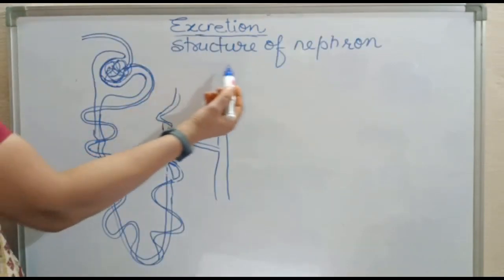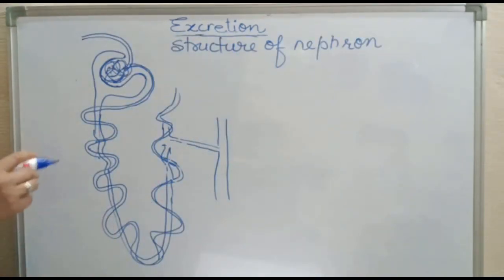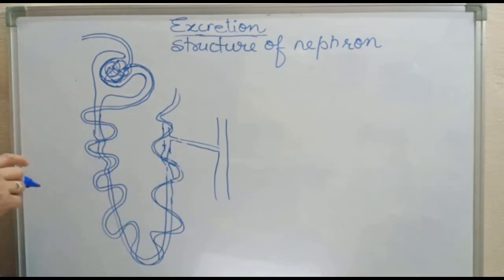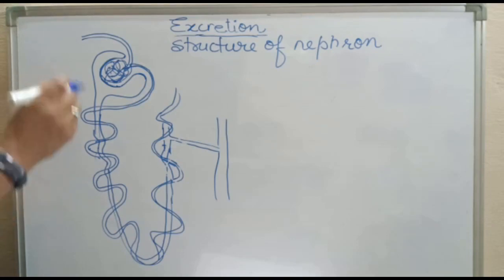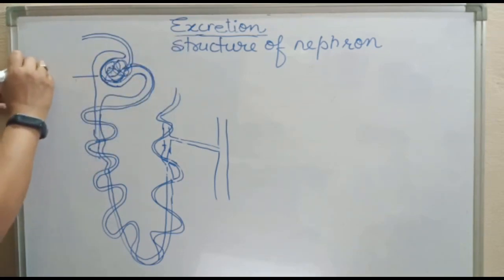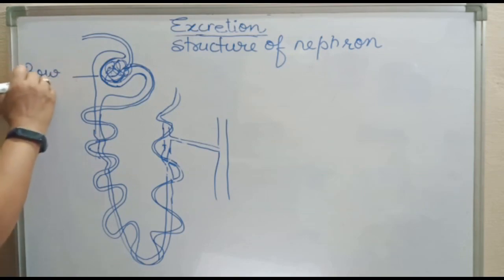Now we will discuss the structure of the nephron. As I told you, there are millions of nephrons in each kidney. Now see the structure of the nephron. This nephron has a cup-shaped structure called Bowman's capsule.